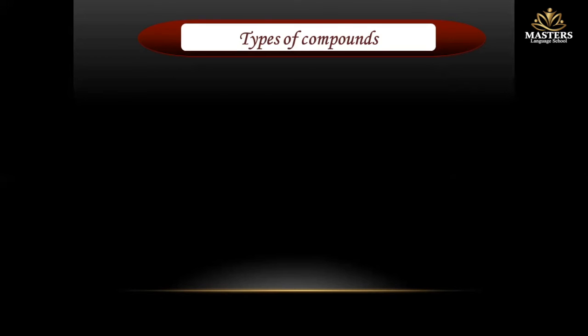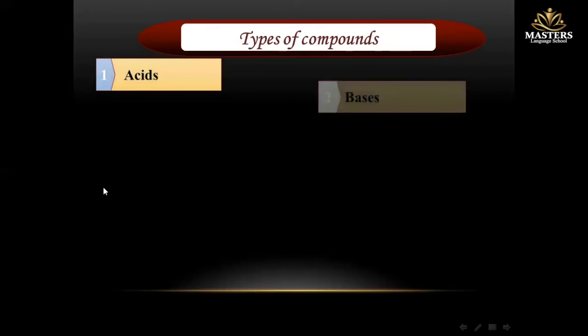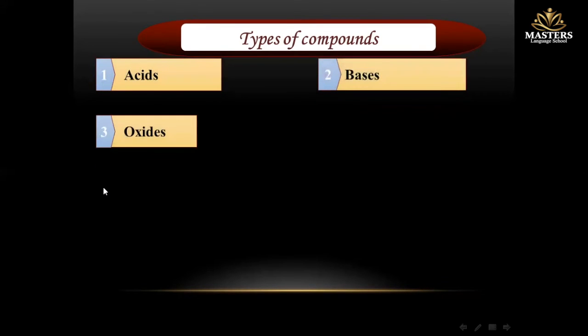Okay, but you know how to write down the chemical formula of a compound, but what are the types of compound? The types of compound may be acids, bases, oxides, and salts. Okay, acids first. What is the meaning of acids and what are the properties of acids?